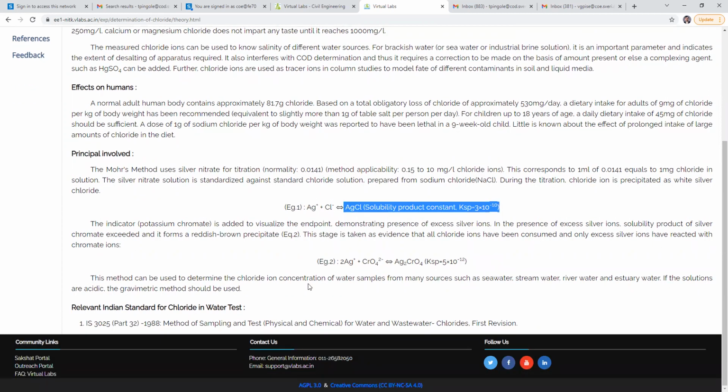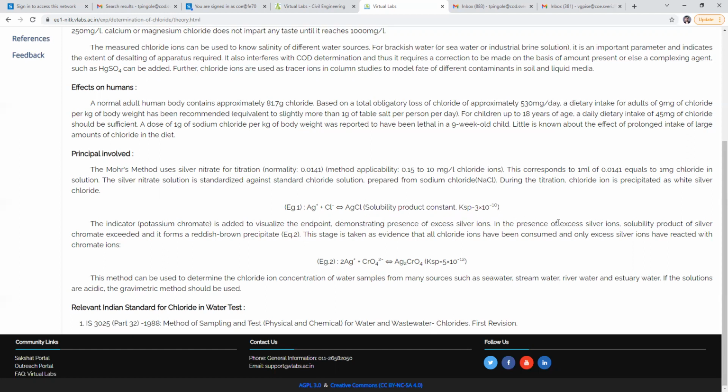Then the indicator, potassium chromate, is added to visualize the end point. Why are we adding the indicator? Because the indicator always shows the end point of our reactions. Potassium chromate demonstrates the presence of excess silver ions.